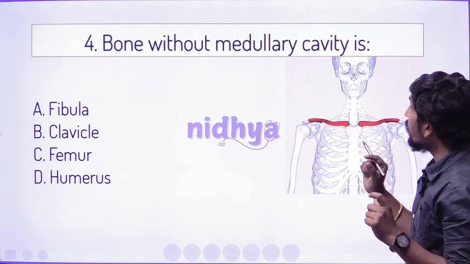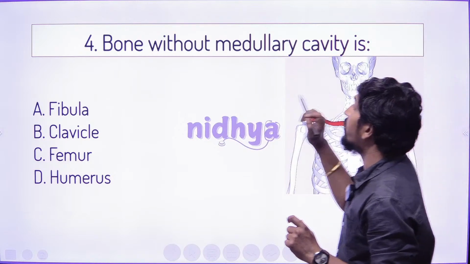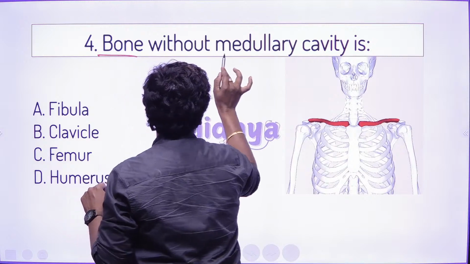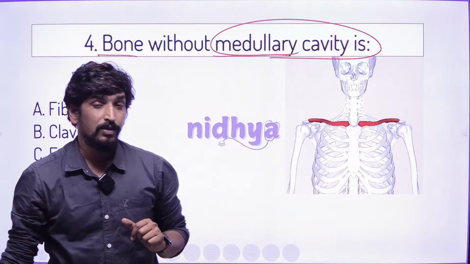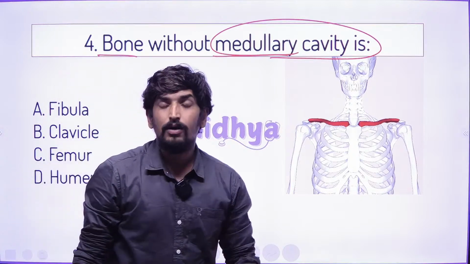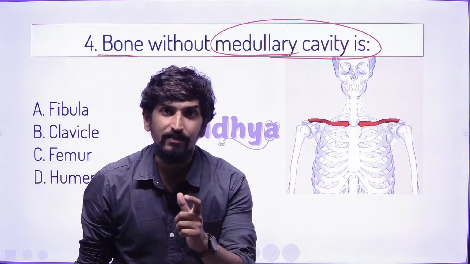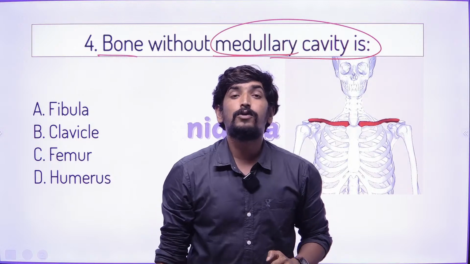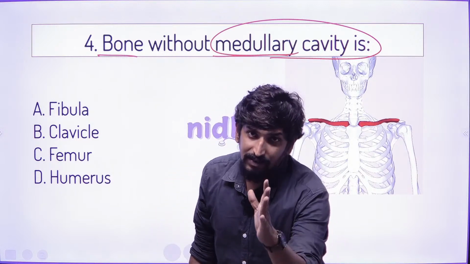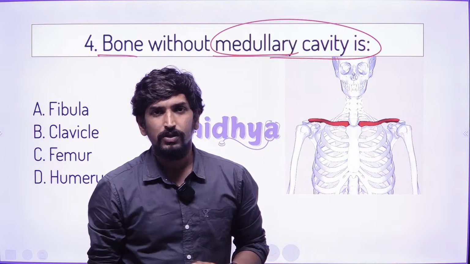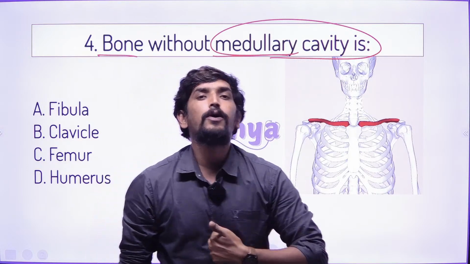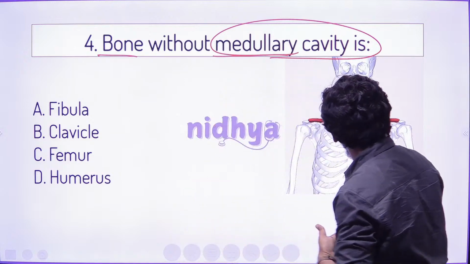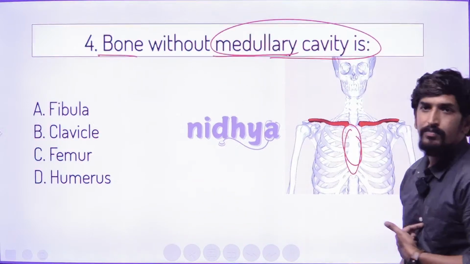Bone without a medullary cavity. Very simple. The bone that is without a medullary cavity. The medullary cavity is also called a thoracic cavity. We know this. This is the medullary part. In the medullary part, we can see the sternum. This is the sternum, right?